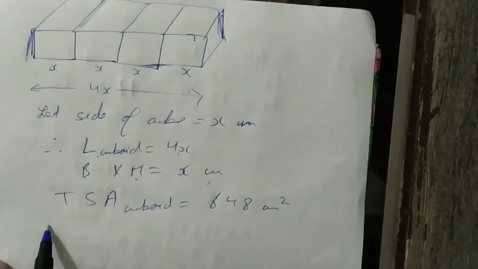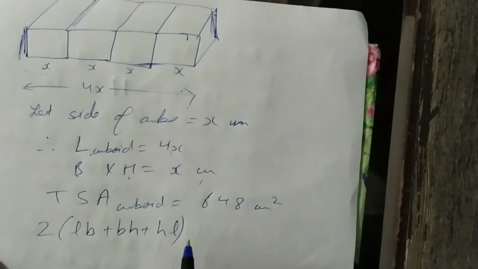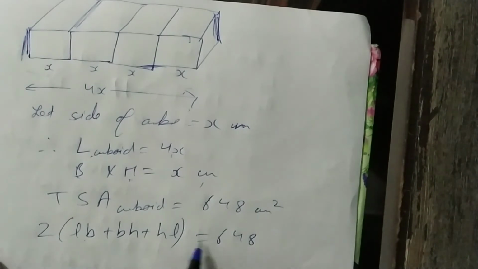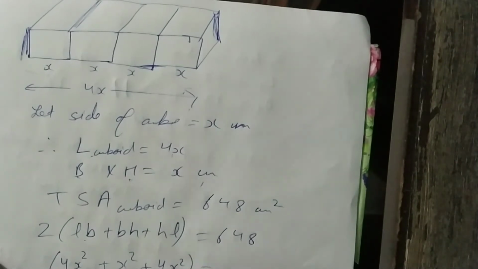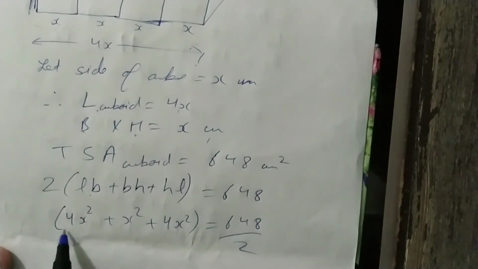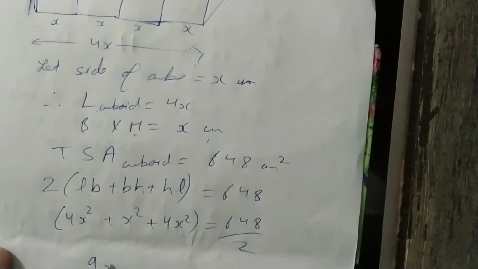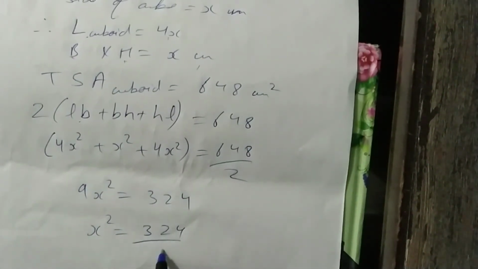You know the formula of total surface area: twice (length into breadth plus breadth into height plus height into length). Just put the values. Length is 4x into x gives 4x square, this is x square, this is again 4x square. So 9x square is equal to 324. x square is equal to 324 upon 9.